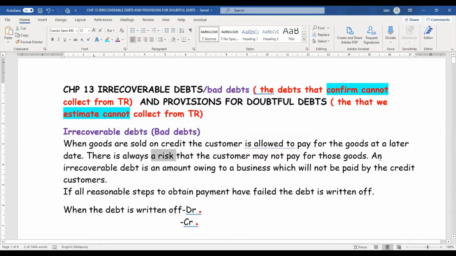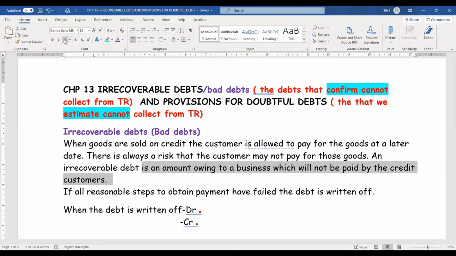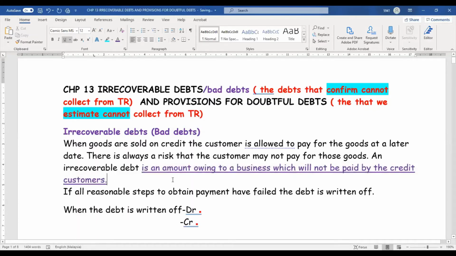Irrecoverable debts is the amount owing to the business which will not be paid by the credit customer. This is my explanation for irrecoverable debt.